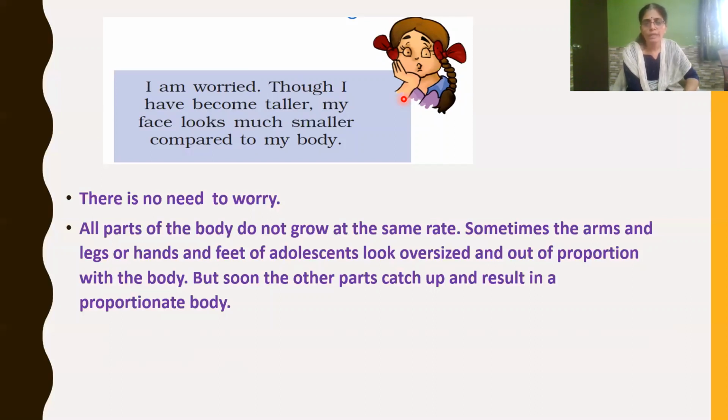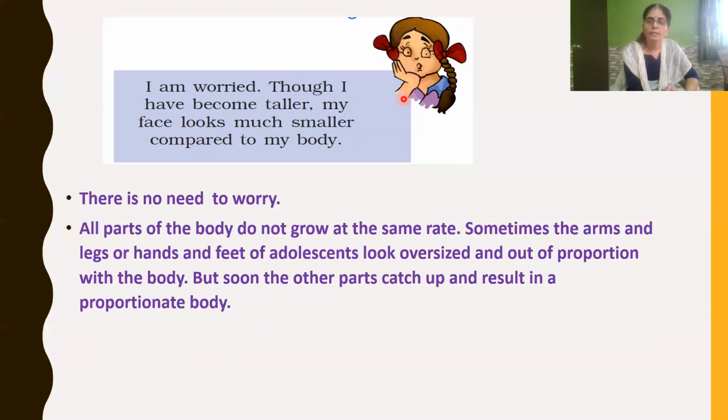All parts of the body do not grow at the same rate. Sometimes the arms and legs, or hands and feet, of adolescents especially look oversized, out of proportion with their body.